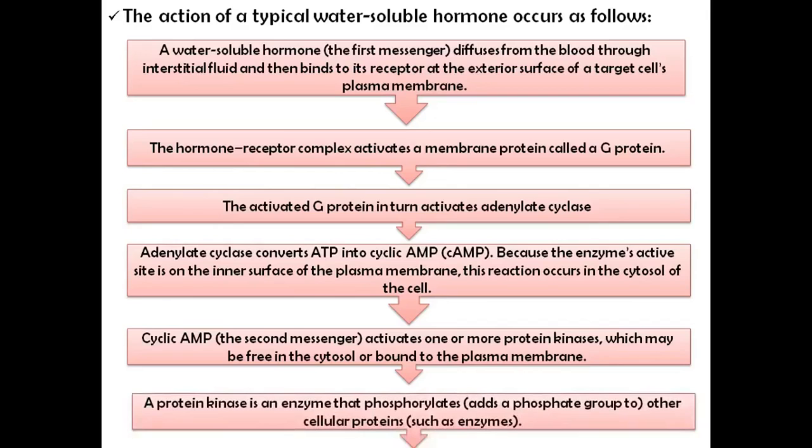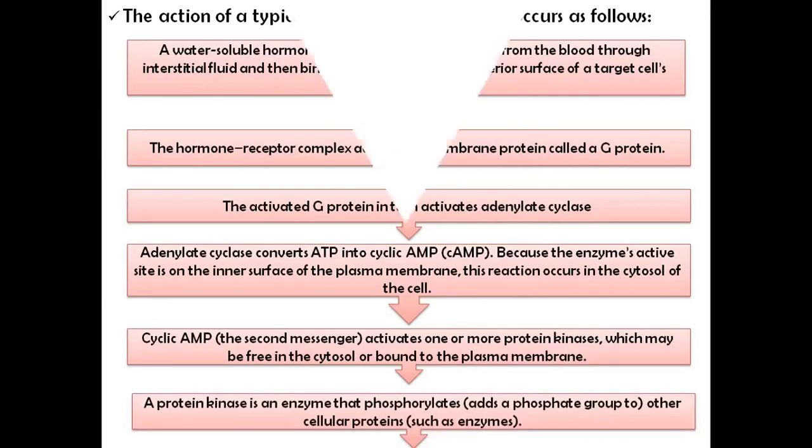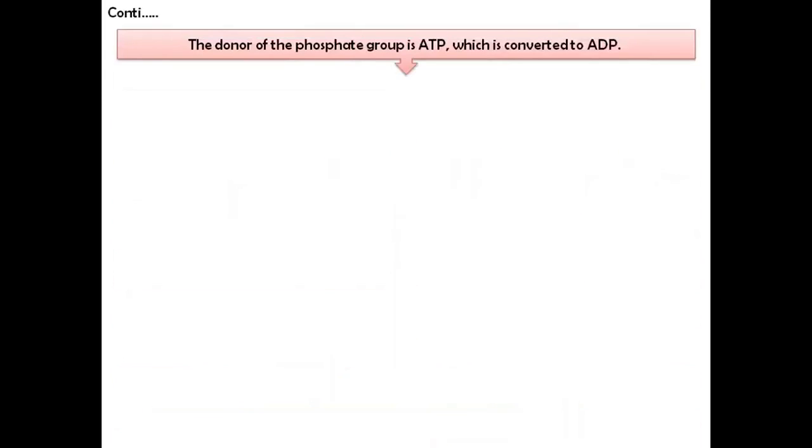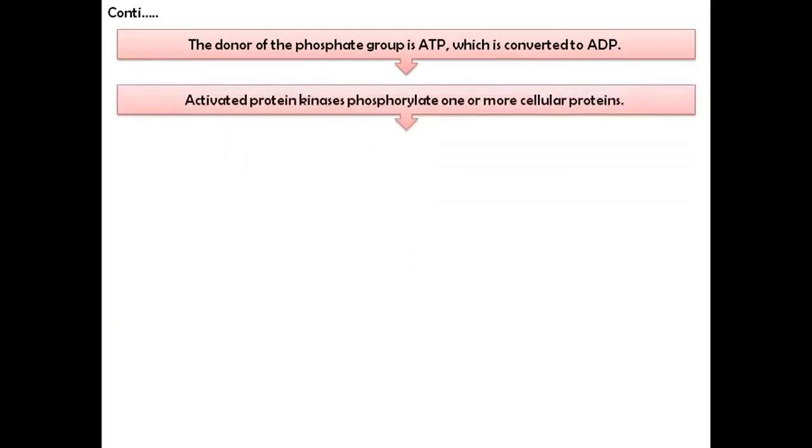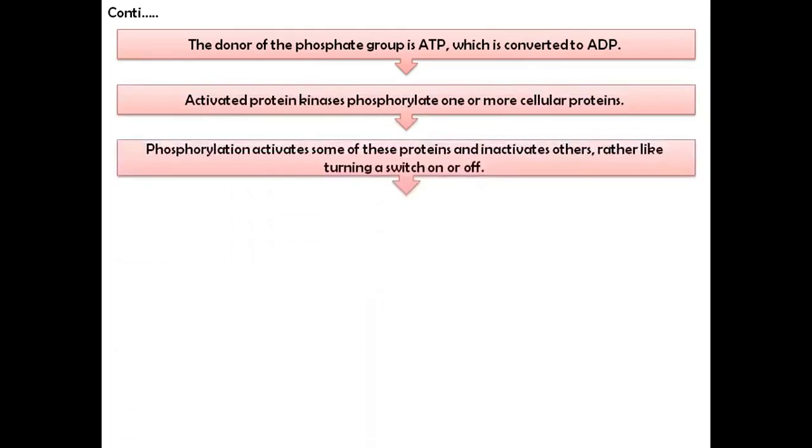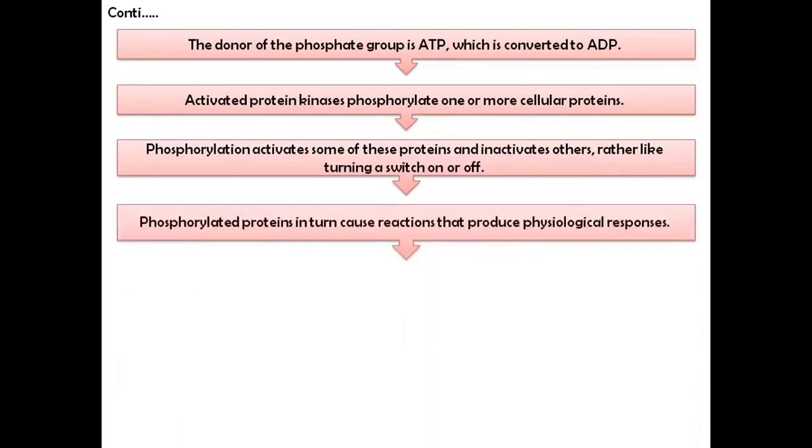A protein kinase is an enzyme that phosphorylates, which means the addition of a phosphate group to a cellular protein such as an enzyme. The donor of the phosphate group is ATP, which is converted to ADP. Activated protein kinase phosphorylates one or more cellular proteins. Phosphorylation activates some of these proteins and inactivates others, rather like turning a switch on or off. Phosphorylated proteins in turn cause a reaction that produces the physiological response.